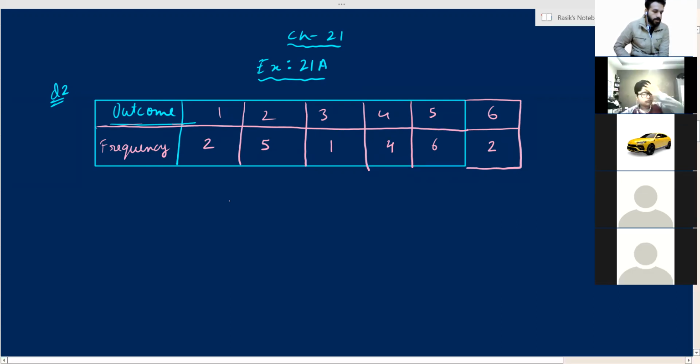Very nice. Fifth part: arranging the data in the form of a table is called tabulation. Very nice. So all these fill-ups were based on the definitions that we have already discussed in question number 1.